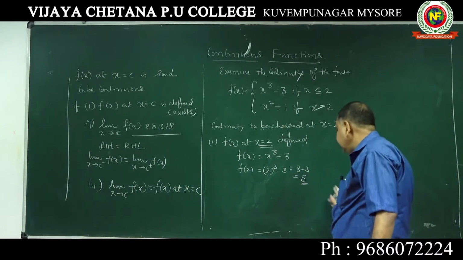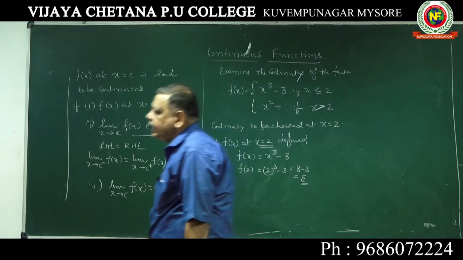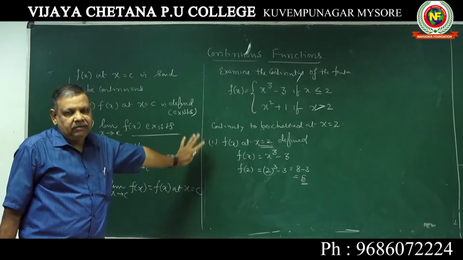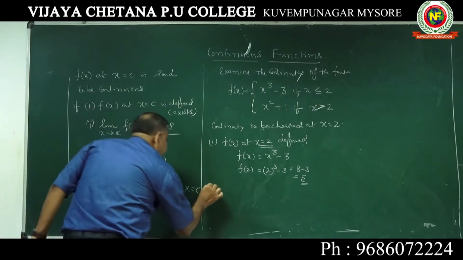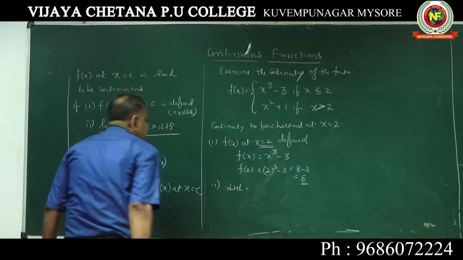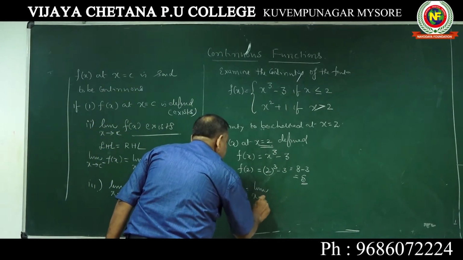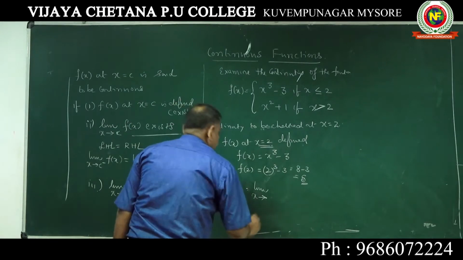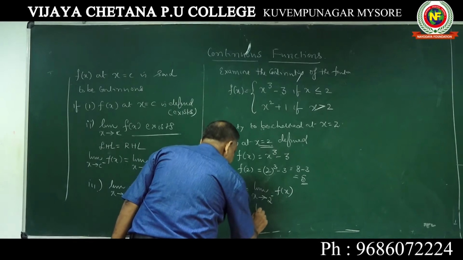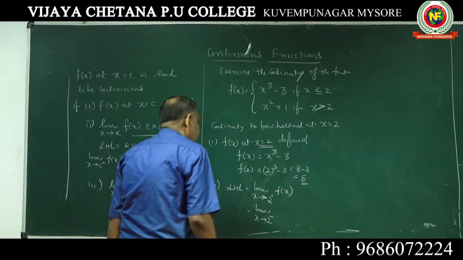Check whether that limit value and this value are the same. If they are, you say confidently it is continuous and the point of continuity is x equal to 2. This much you have to do. Okay, now you take the second condition LHL. Take the left hand limit, write down limit extending to 2 minus of f of x.